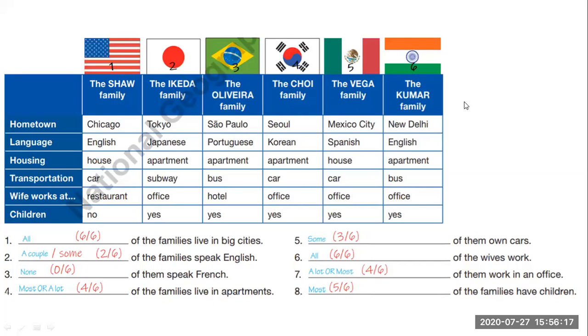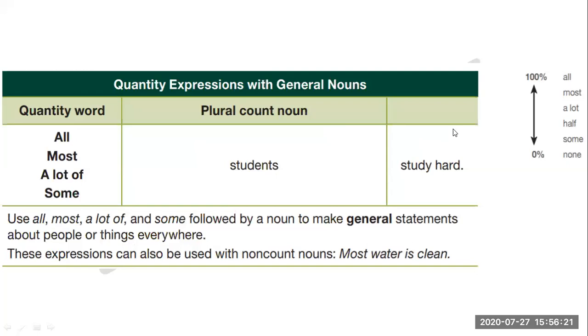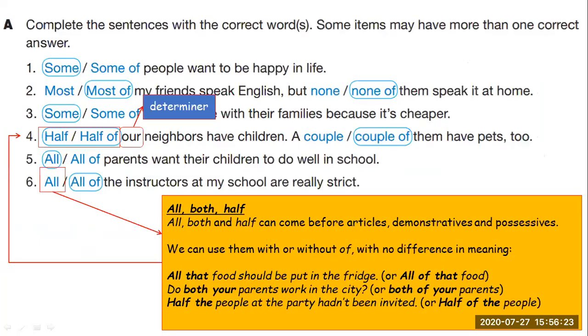I have to explain something in the second exercise we did. Okay, that is the same. And here, you remember that in number four, we chose half or half of. So you are going to read this part here, right? All, both, and half.